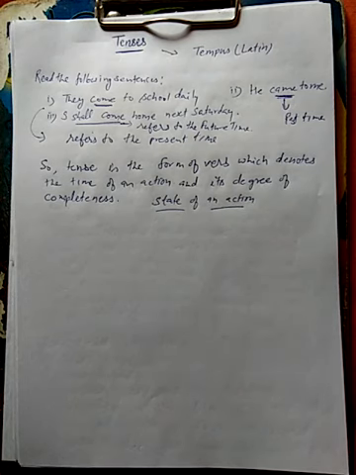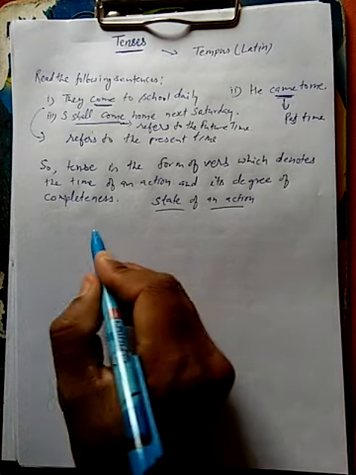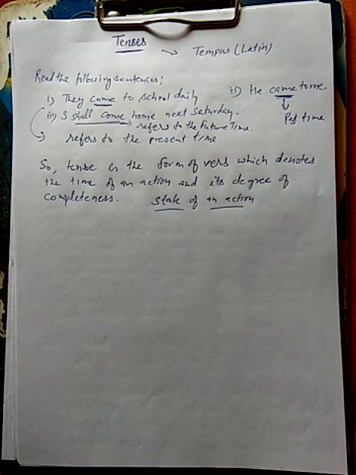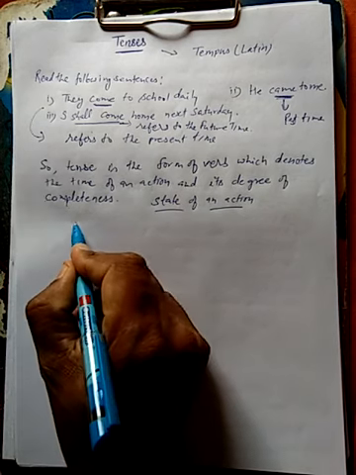If we talk about time and state of an action, the tenses are shown here in three times, as we have written in the first, second, and third sentences. Okay, so if we talk about time, tenses are of three types. Okay, clear?